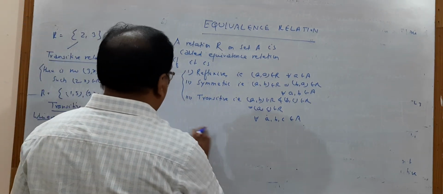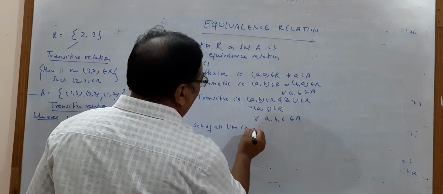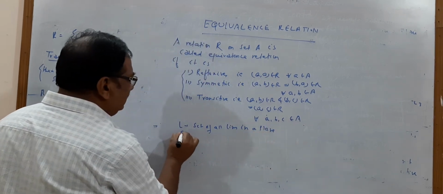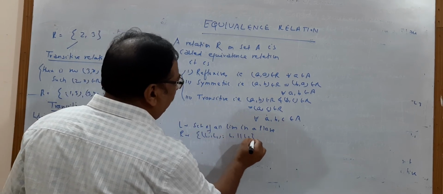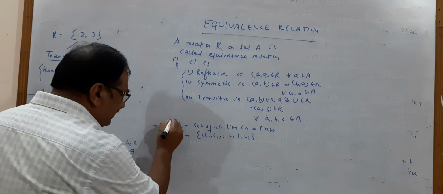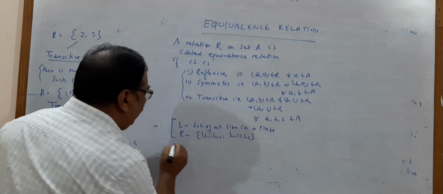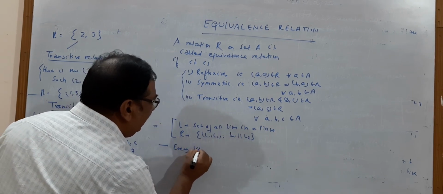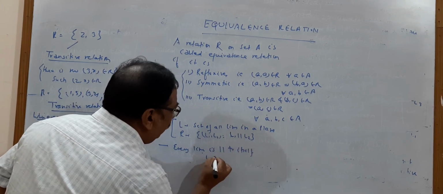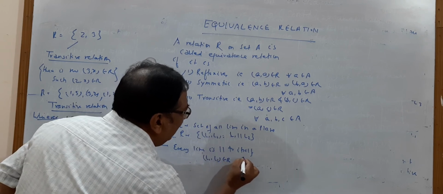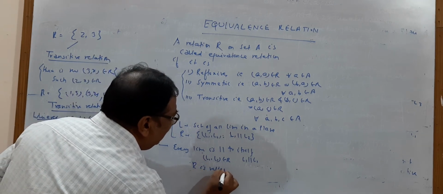The best example is: let L be the set of all lines in a plane. R is the set of all ordered pairs (L1, L2) such that L1 is parallel to L2. Let us see that this relation is an equivalence relation. Why? Because every line is parallel to itself. That is, (L1, L1) belongs to R, as L1 is parallel to L1. So R is reflexive.